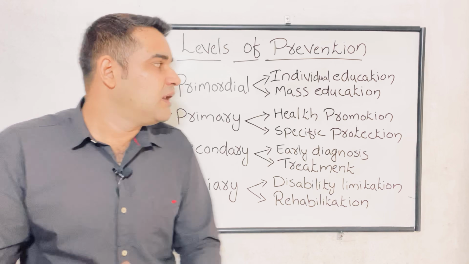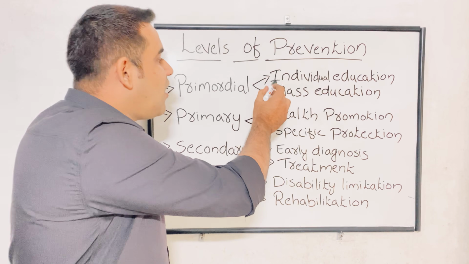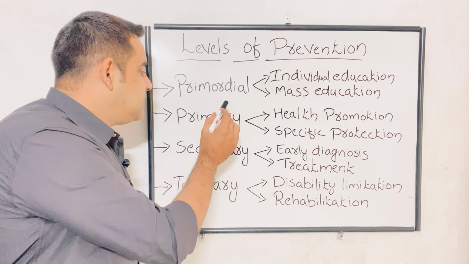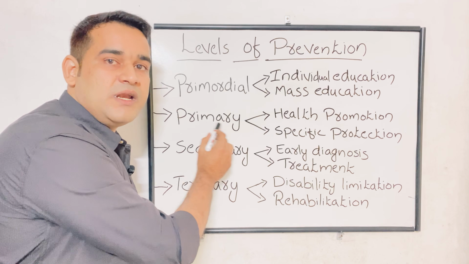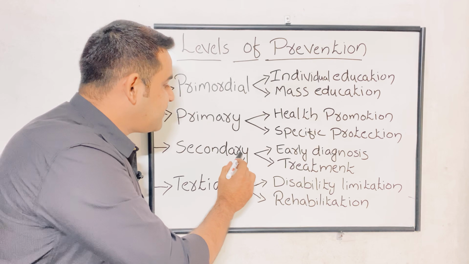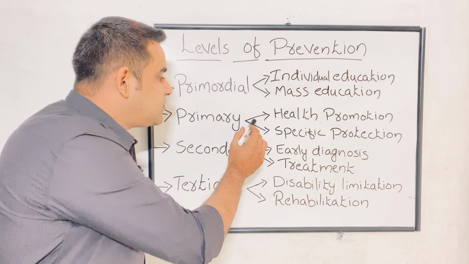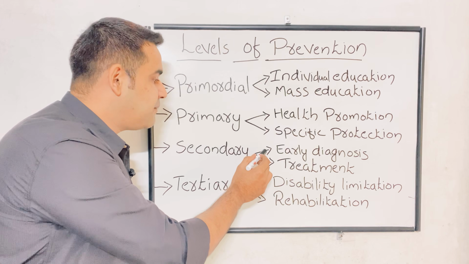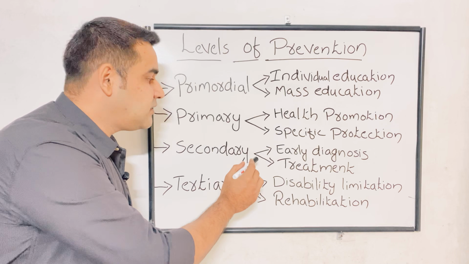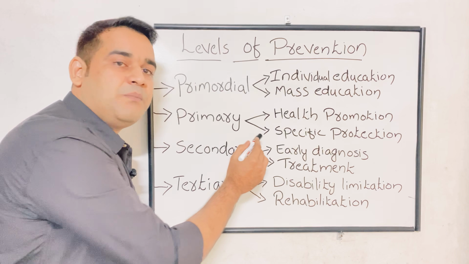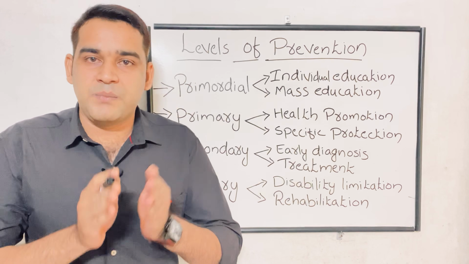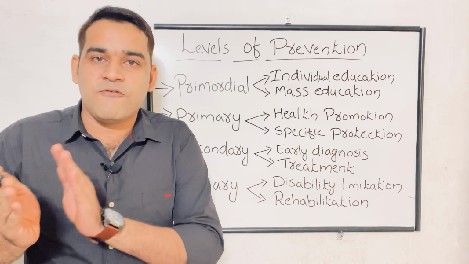With our example, here there was no habit of smoking in the primordial. In the primary, they started the habit of smoking but no disease. In the secondary prevention, due to the smoking, now they got BP, that is high blood pressure, hypertension. Now they are hypertension patients. Okay, increased blood pressure. Now they are patients, but the disease is in the first stage.